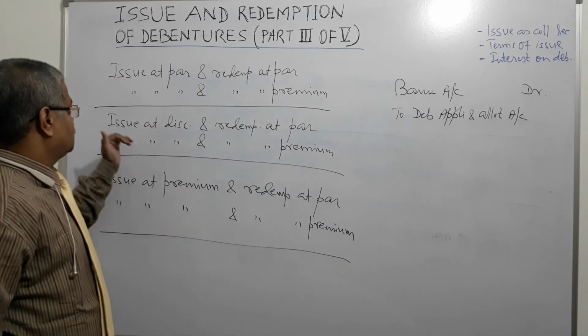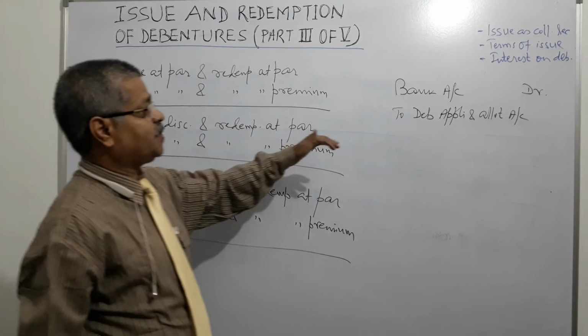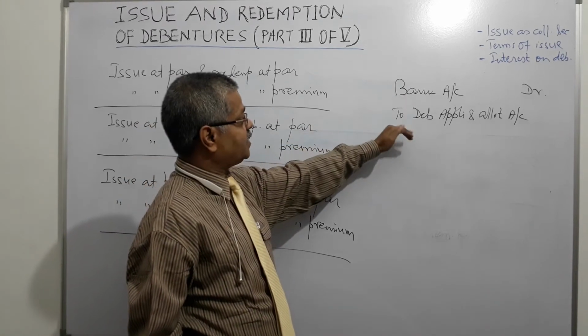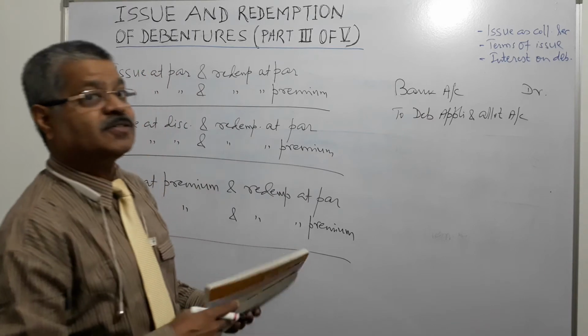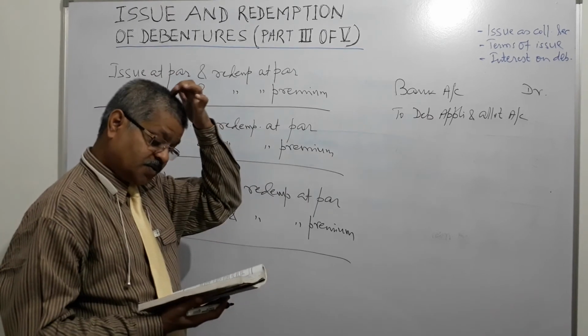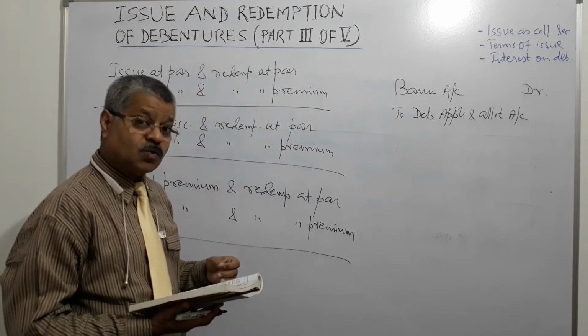Because it is issue at discount and redemption at par, money has been received at the application stage in the bank. You are debiting bank account and crediting debenture application and allotment account, receipt of application money, right? Now you go to the next stage.